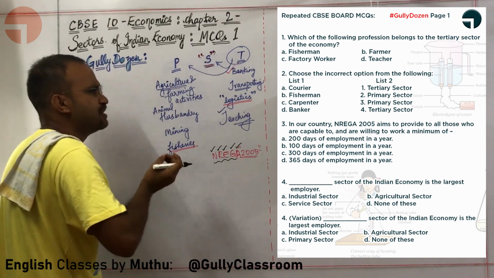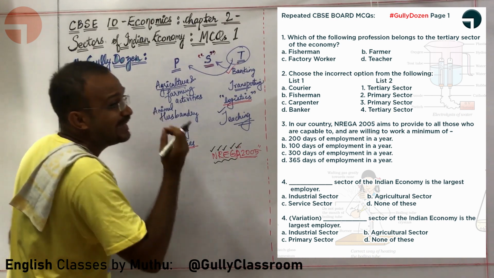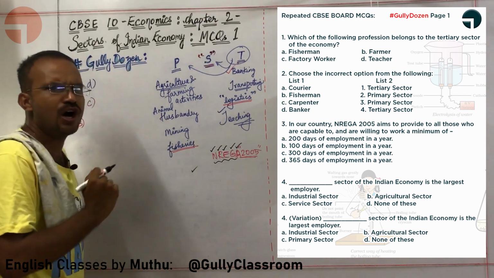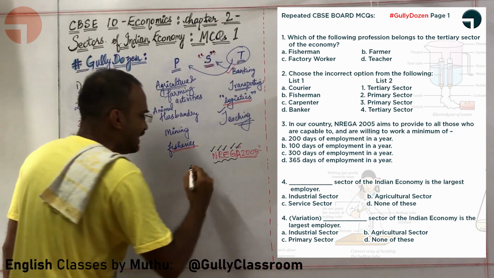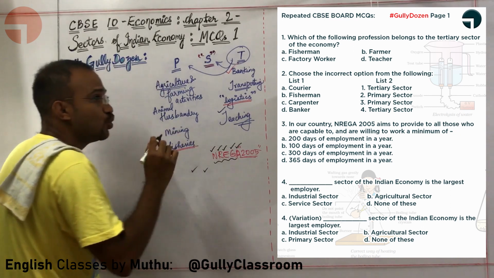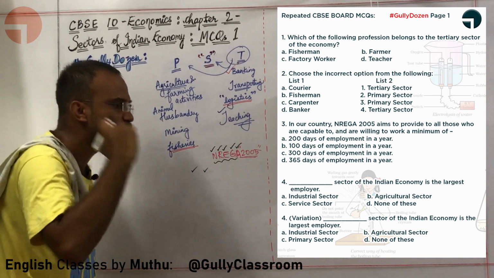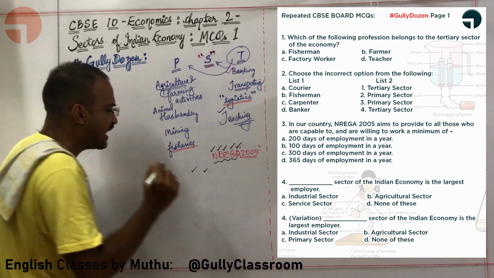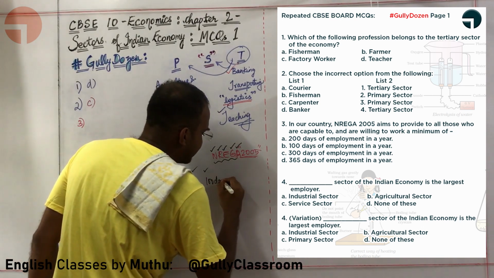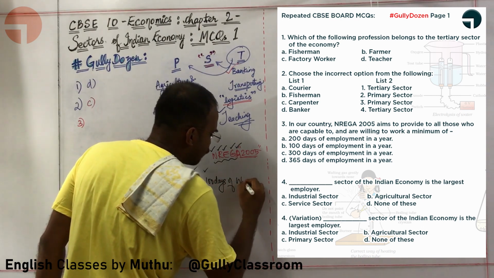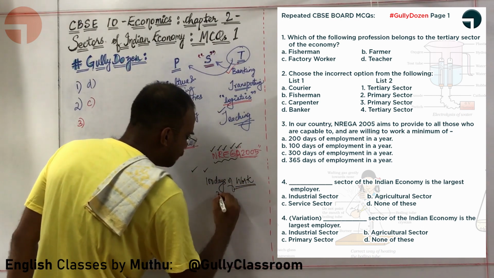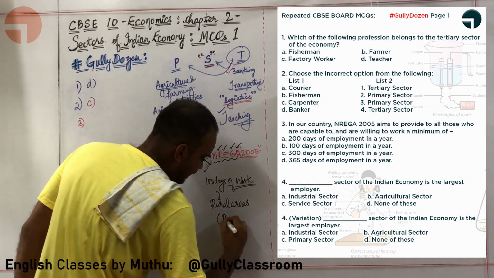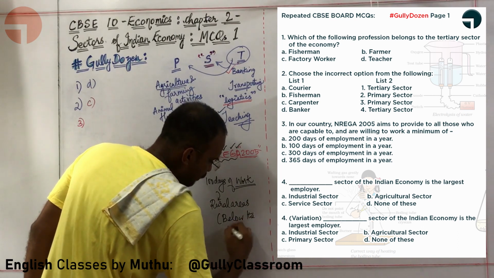Why did the Union government introduce this act? This was introduced as a quick measure to create employment. So NREGA is creating employment. How is it creating employment? NREGA gives work to all the rural people below the poverty line, at least 100 days per year. It guarantees 100 days of work for all the willing people in rural areas who are below the poverty line.